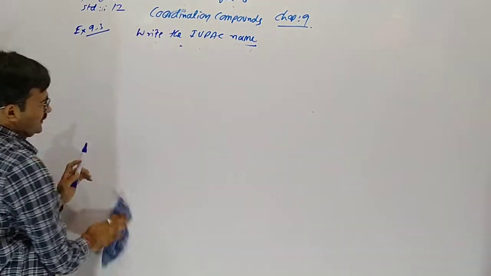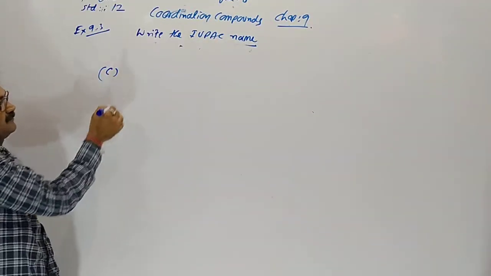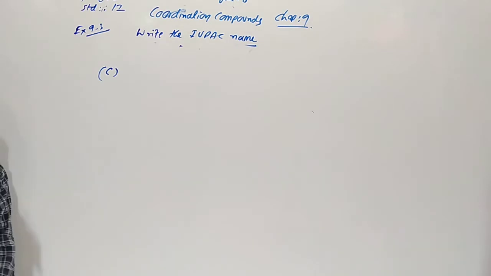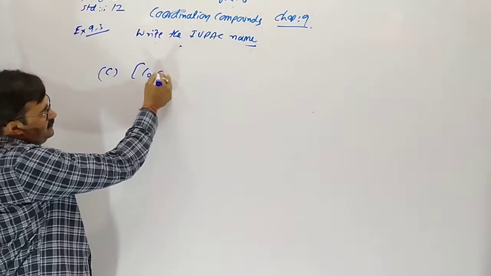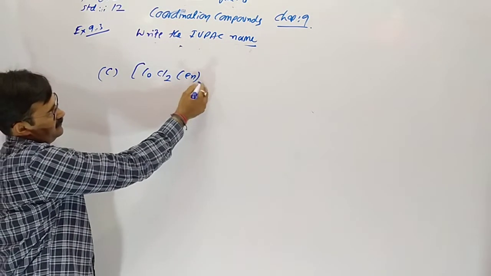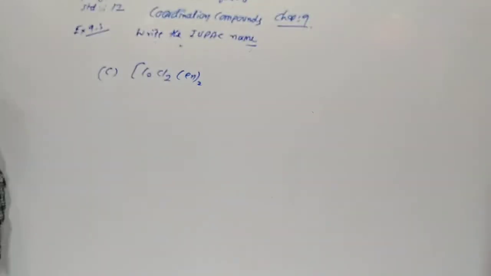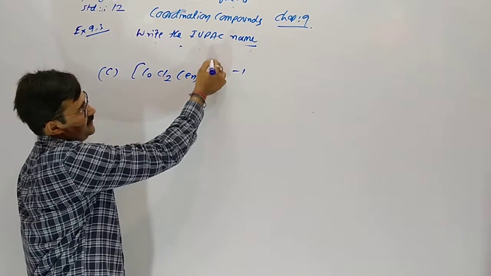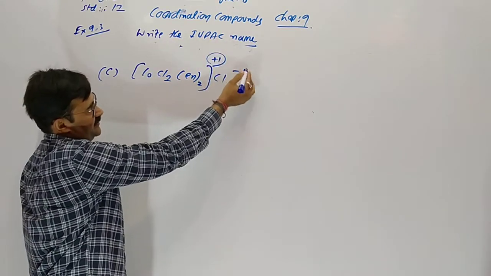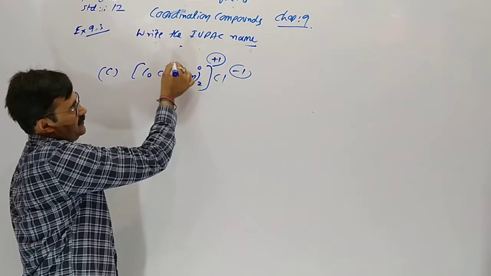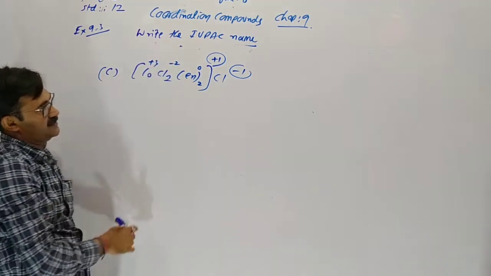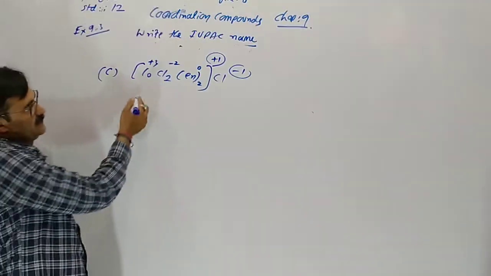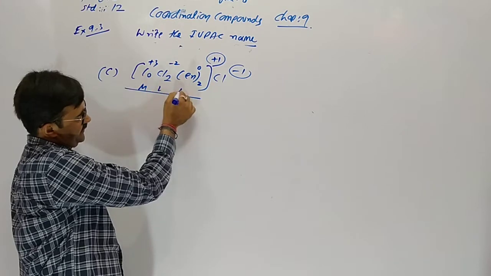Now the third one is given like this: [Co(en)2Cl2]Cl. You can see the Cl is the counter ion. For balancing the charge, -1 plus 1 is 0, -2, here cobalt will be +3. So the positive part comes first. Here is the metal and ligand.